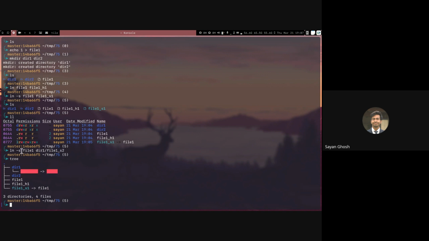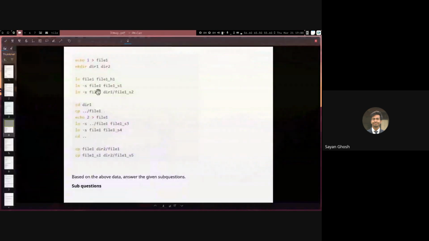So here this is a relative path, right? Because we have not given it starting with a forward slash. So it is looking for a file named file1 in the same directory as the link. Inside dir1, we have this link, but we don't have any file named file1. That's why this link is temporarily broken. If I create a file in this folder named file1, then this link will not be broken anymore. Or if I move this link outside of this folder, then it will again not be broken, because outside we have a file named file1. So that's till here.